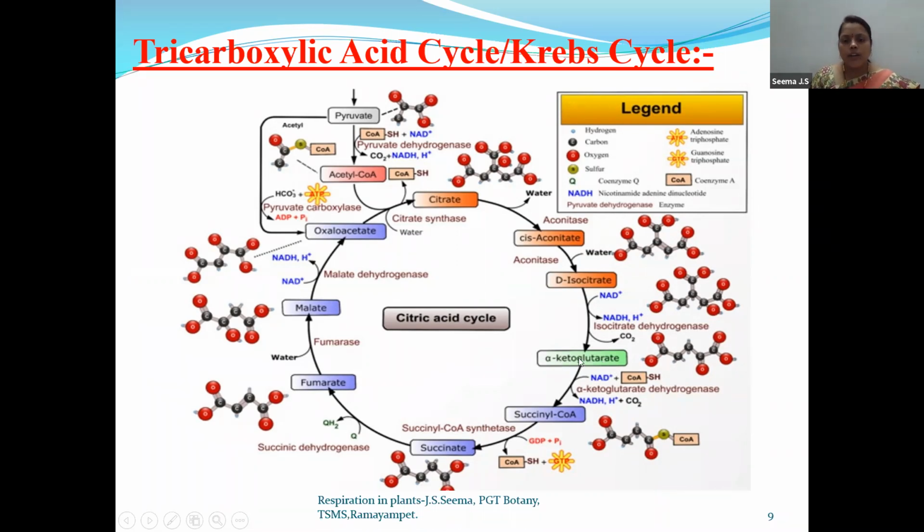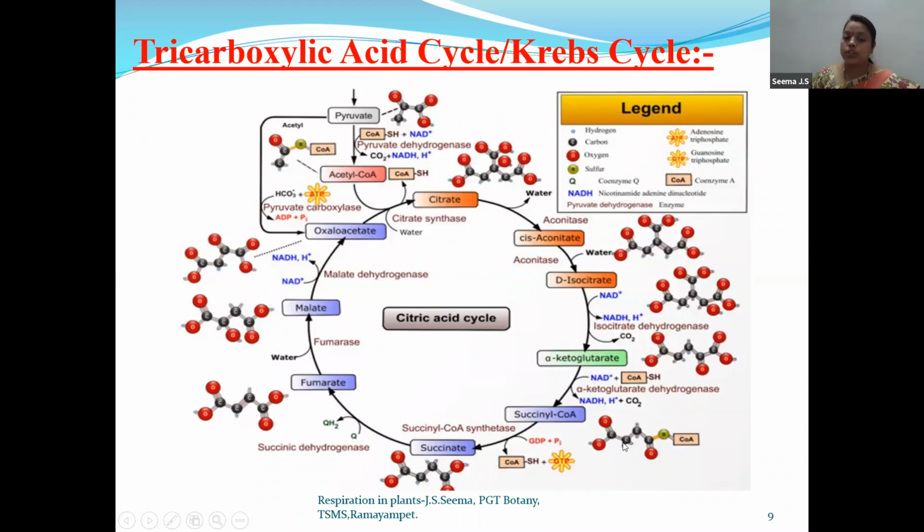Now children, this alpha ketoglutarate will undergo 3 steps, that is oxidation, decarboxylation and condensation. Because of oxidation, NADH is formed, that is NADH2 is formed. Because of decarboxylation, carbon dioxide is also removed. And because of condensation, coenzyme A is added. So alpha ketoglutarate will form succinyl coenzyme A. So children, I told you alpha ketoglutarate is a 5-carbon compound, but as decarboxylation took place, succinyl coenzyme A will be a 4-carbon compound.